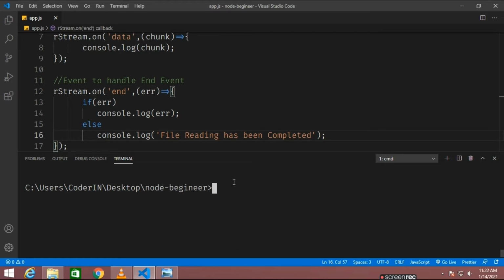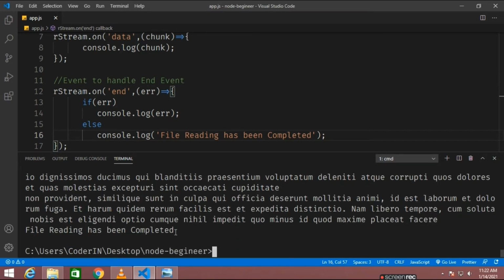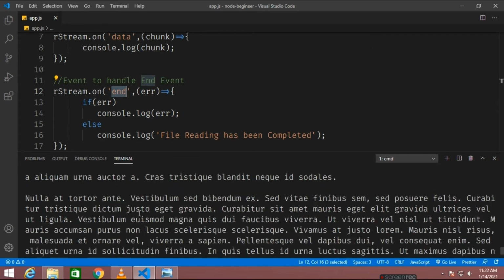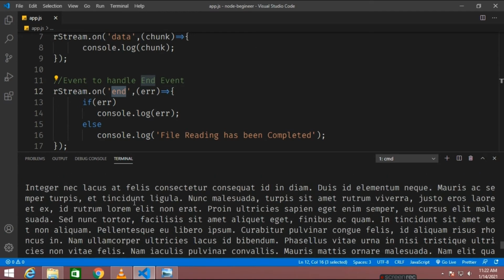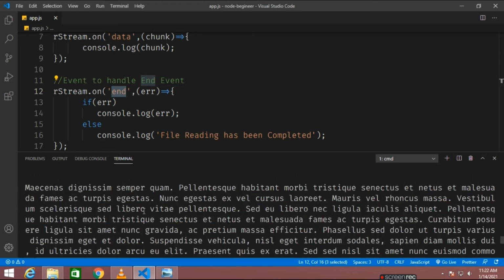Okay, now let me run this stream app. You can just see the contents of example.txt have already been displayed in the buffer, in the command terminal, along with the message that file reading has been completed at the end.